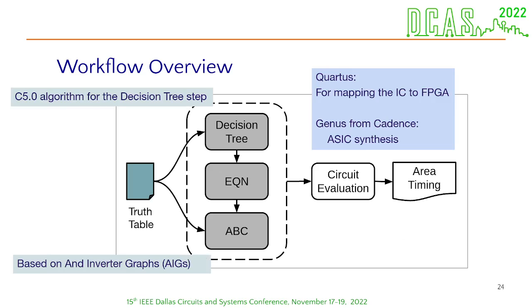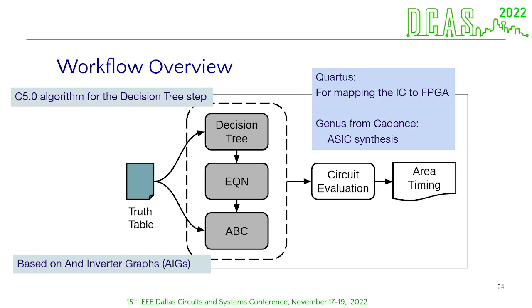Three tools were used to help the automation process, such as the ABC, which is a public domain tool for logic synthesis. It is based on AND inverter graphs. It was used to make conversions and optimizations, basically. C5.0, which is a decision tree implementation.